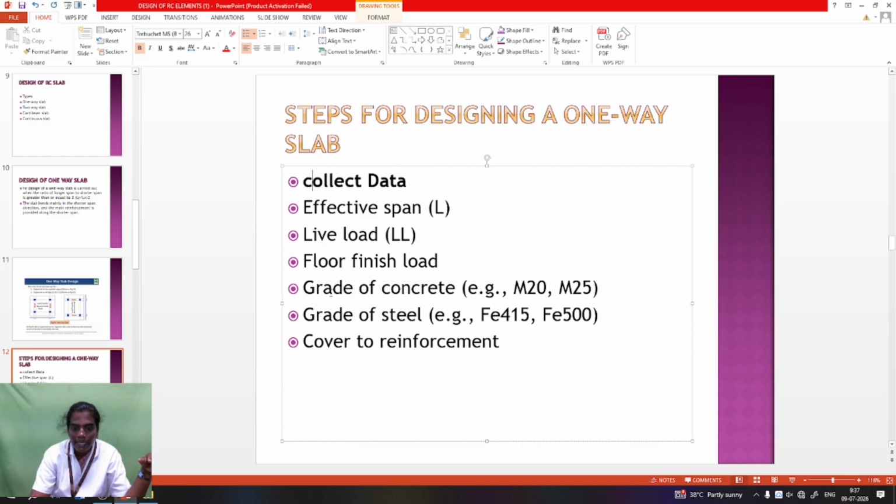So these are the materials. Grade of concrete and grade of steel are the materials. So the concrete material is M20, M25. The grade of steel is Fe415 and Fe500. Normally the RCC building structure is taken with Fe415 and Fe500.